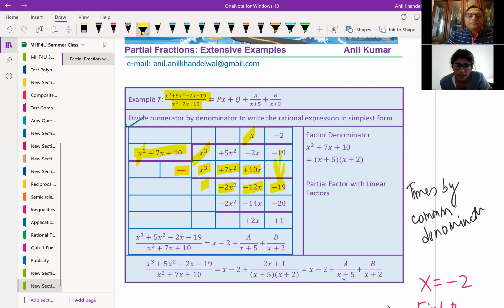Right. So we got x squared here, and we want minus 2x squared. So we just need to multiply it by minus 2, all the terms. Same process again, so it'll be minus 2x squared minus 14x minus 20. And we have to subtract those terms. So the minus 2x squareds cancel. The minus 12x minus the minus 14x gives you 2x, and then again, minus 19 plus 20 is 1. So that's the remainder.